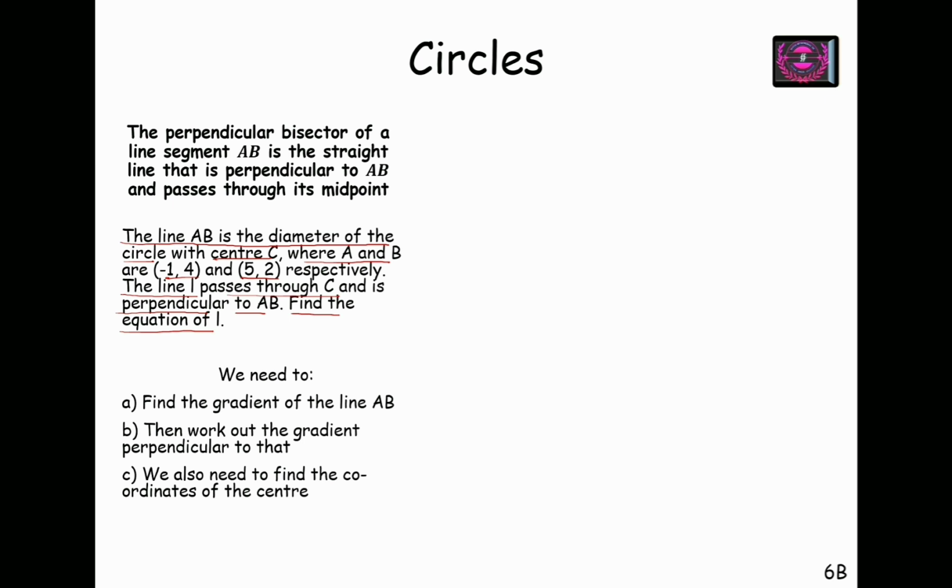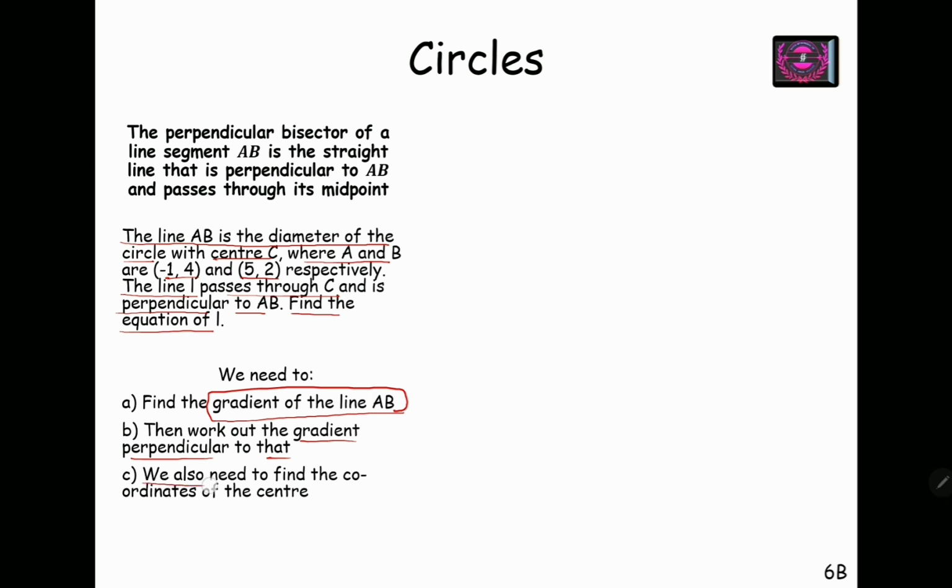If we have the gradient of the line and a point, we can use equation of a line which is y equals to mx plus c, or we can use y minus y1 equals to m x minus x1. If we have gradient of the line AB, then we can find gradient of the perpendicular by using m1 m2 equals minus 1.